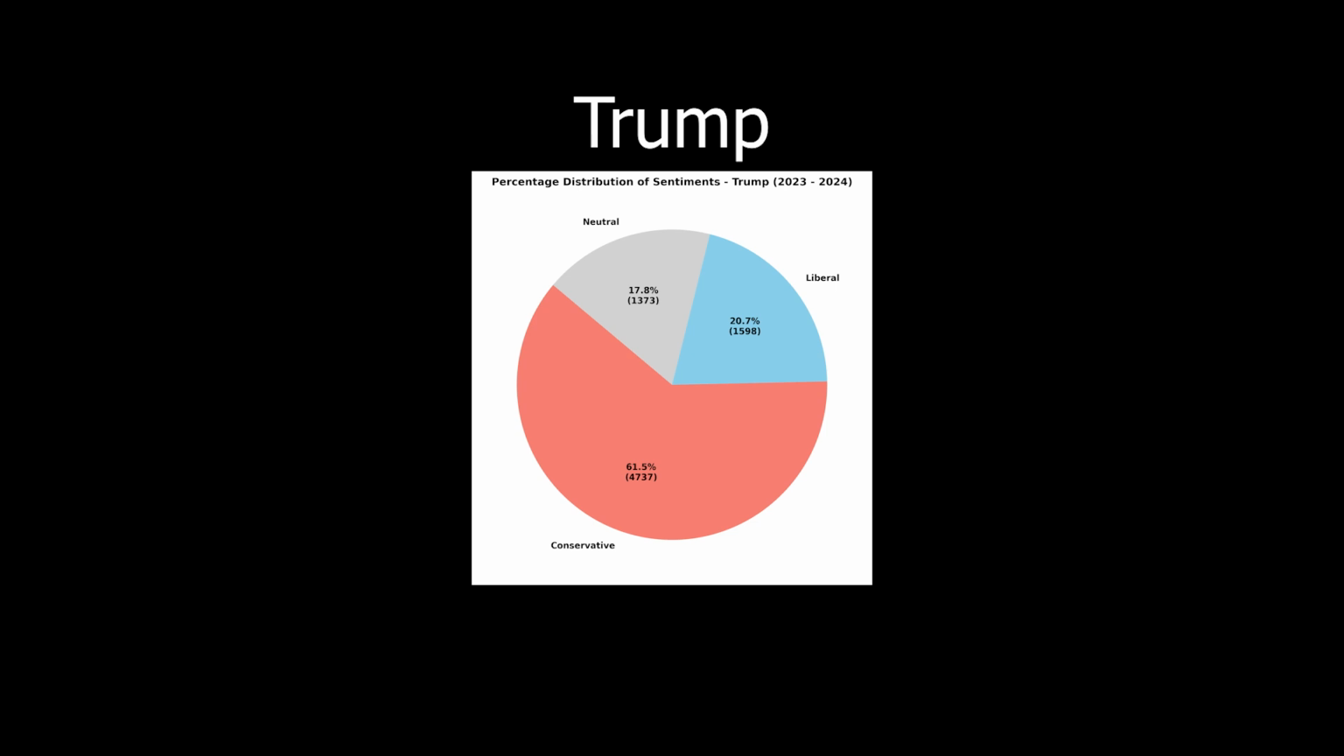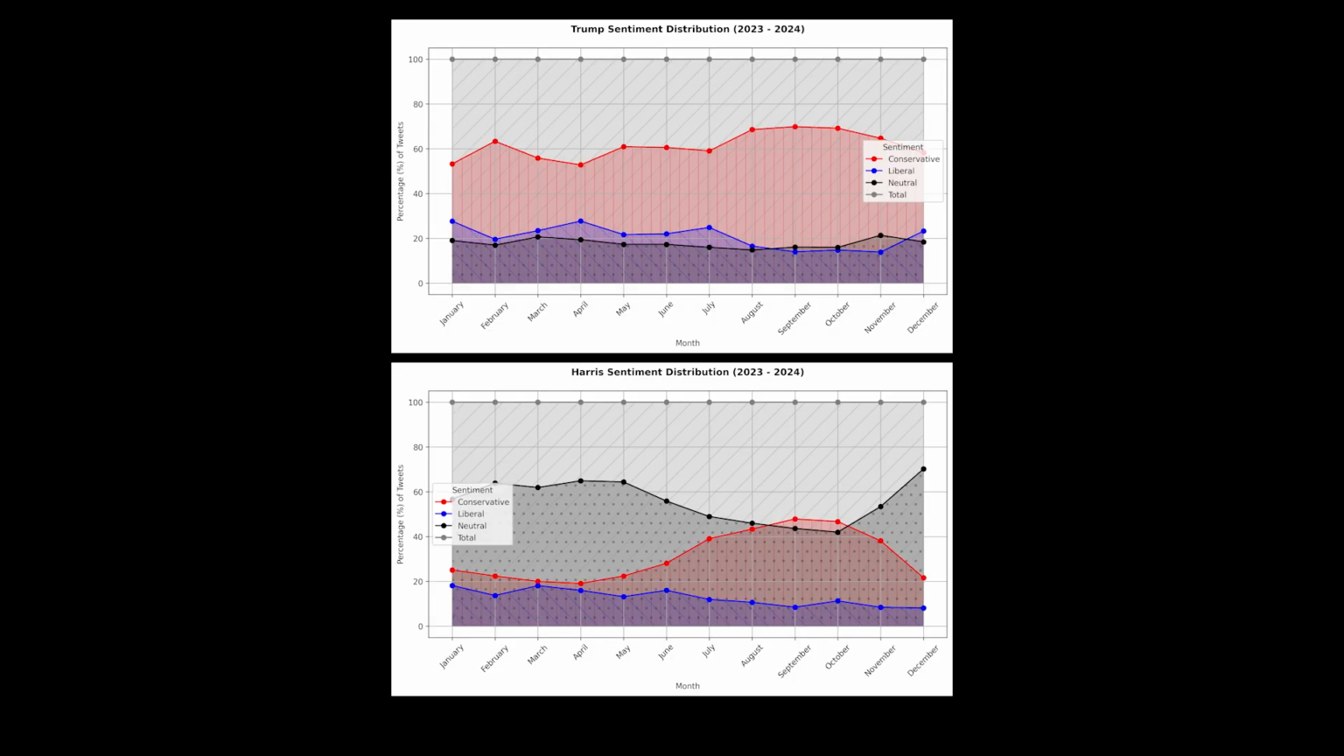It is likely that our model has a bias towards any tweet containing the word Trump, and is likely to label that tweet as conservative. This is due to the large amount of data we trained the model on that contained the word in a conservative context. What about change over time? These two graphs show the percentage of each sentiment month by month for Trump and Kamala.